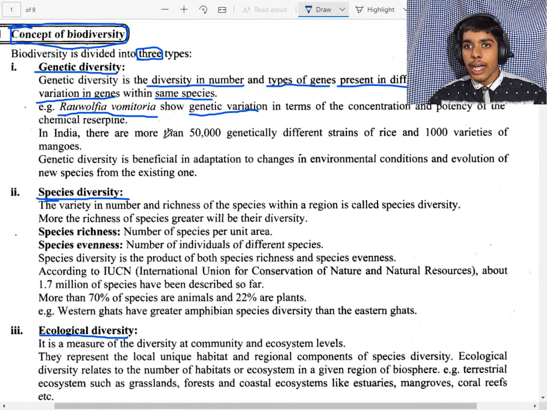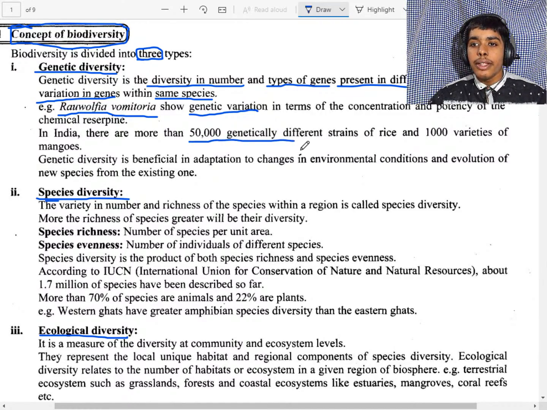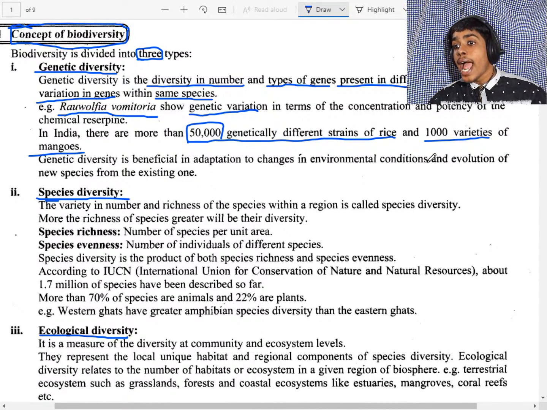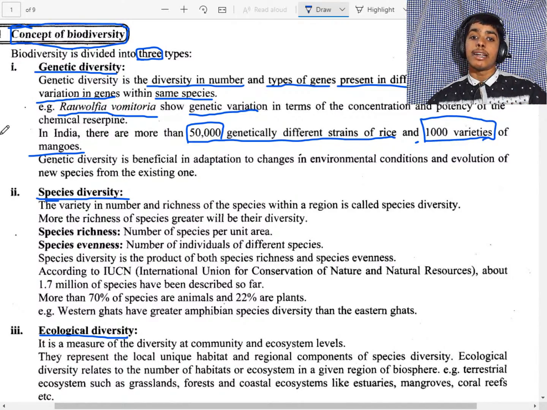Now in India, the country we live in, there are 50,000 genetically different strains of rice and 1,000 varieties of mangoes.